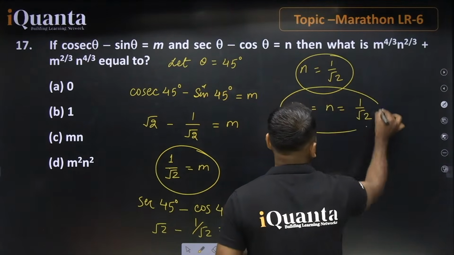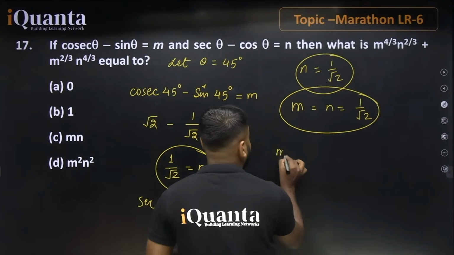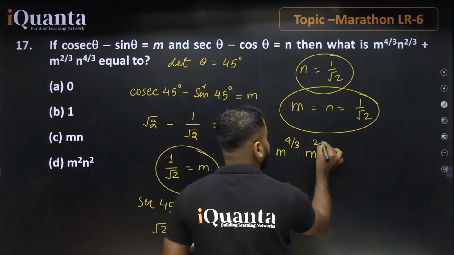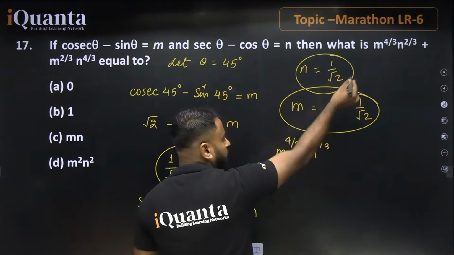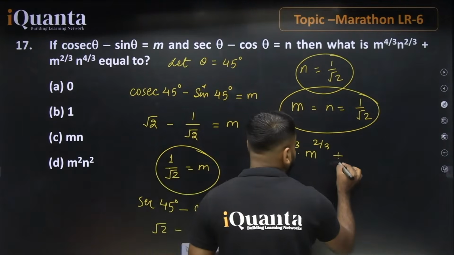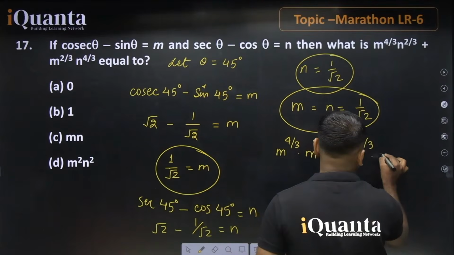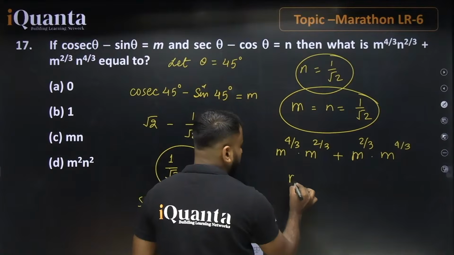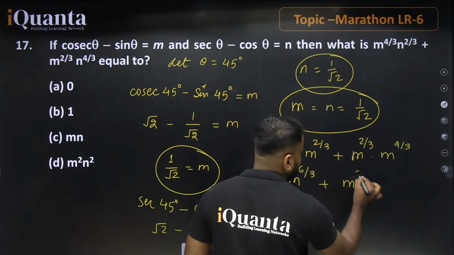Now what happens here is, if m and n are equal, m to the power 4 by 3 into m to the power 2 by 3. Why am I writing m? Because m and n are equal, so we are just substituting n equal to m. Similarly, for this part, here we have m to the power 2 by 3 into m to the power 4 by 3. By doing so, the power becomes 6 by 3, which is m to the power 6 by 3.